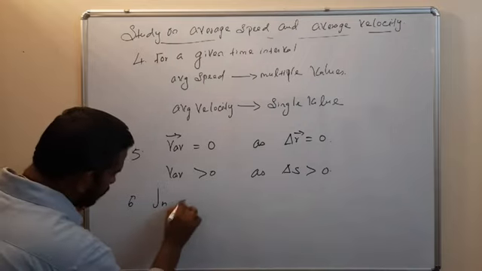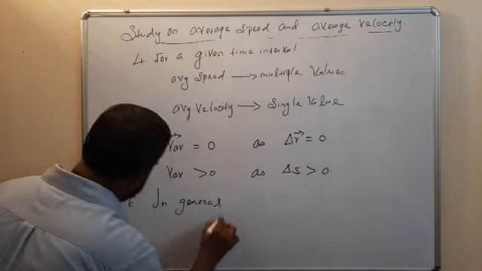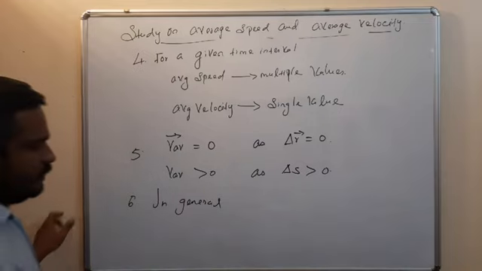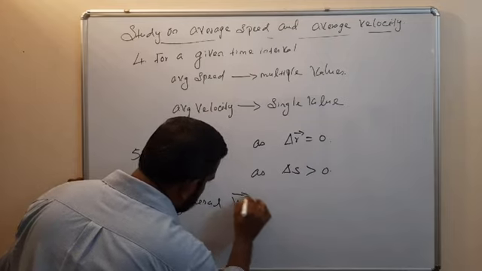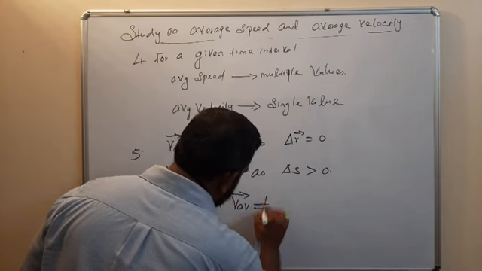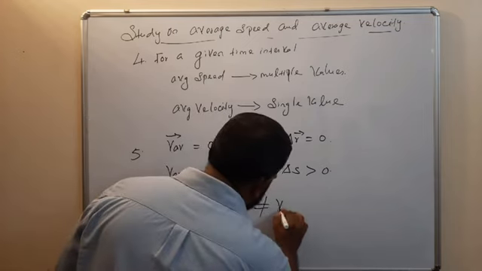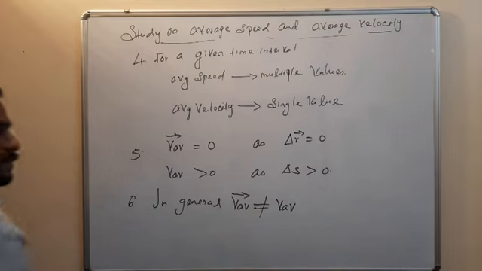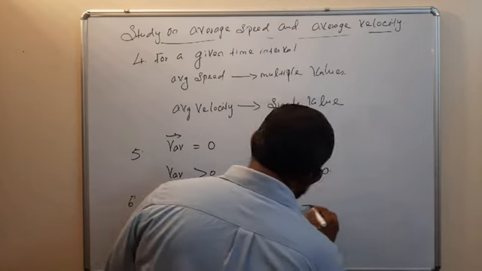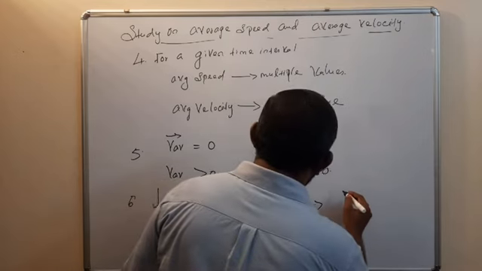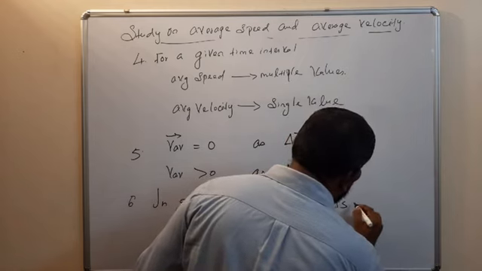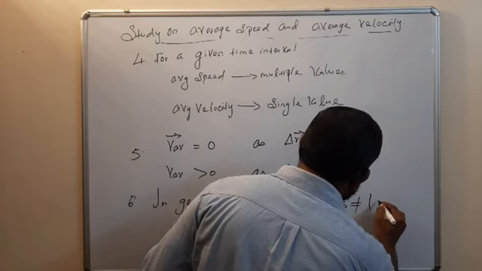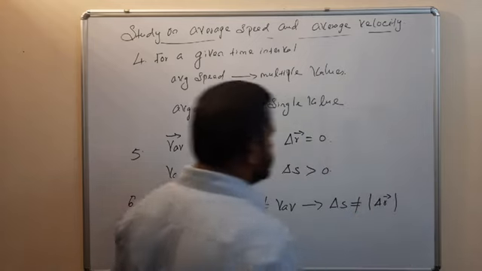In general, the average velocity is not equal to the average speed, because delta S is not equal to the modulus of delta r vector.